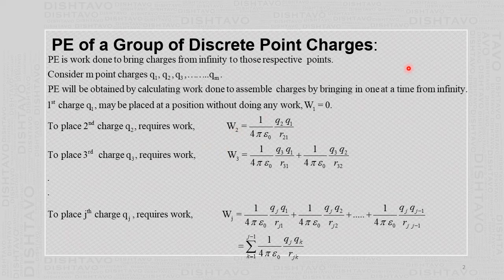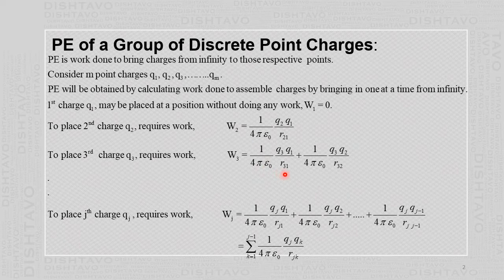Then the third charge you are bringing from infinity to its earlier position. Now this charge Q3 has to do work against Q1 and Q2. Using the earlier formula for the work done, charge into potential, the total work done is W3. To bring the charge Q3, the work done against Q1 is 1 upon 4 pi epsilon 0 Q3 Q1 by R31, because the charge which we are bringing is Q3 and the potential at that point because of Q1 is 1 upon 4 pi epsilon 0 Q1 by R31.